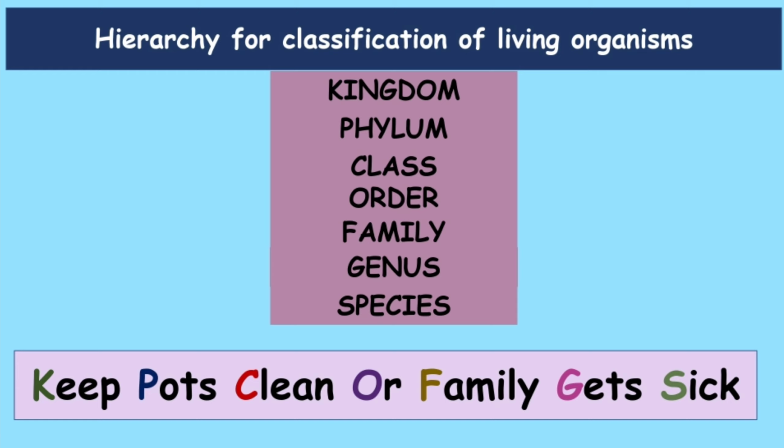By which you can understand, or maybe it will be easy for you to learn. So: keep pots clean or family gets sick. K for kingdom, P for phylum, C for class, O for order, F for family, G for genus, and S for species. Keep pots clean or family gets sick.